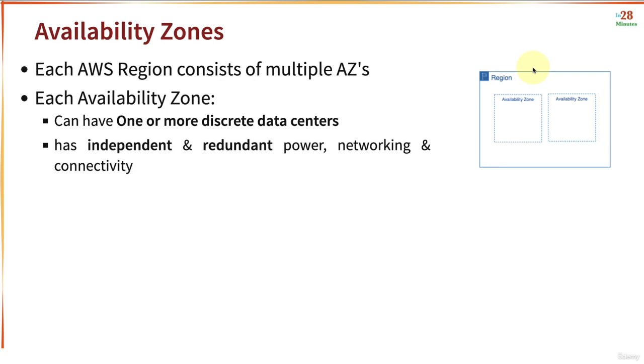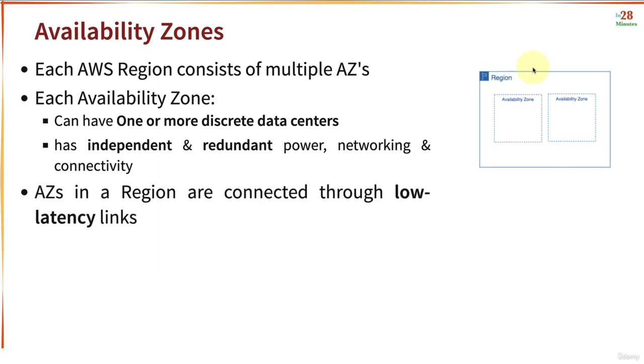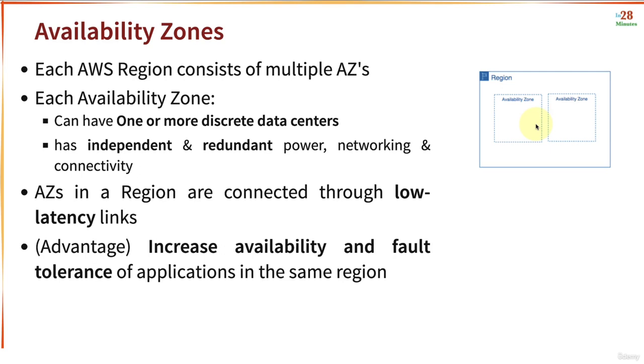Each of the availability zones has independent and redundant power, networking, and connectivity. The chance that two availability zones simultaneously fail is very, very rare. In addition, all the availability zones in a region are connected through low latency links. So there can be very fast communication between applications deployed in different availability zones. The biggest advantage of going for availability zones is increased availability and fault tolerance while deploying the application in the same region. So if I'm deploying my application to multiple availability zones in the same region, even if one of the availability zones goes down, you can serve the application from the other availability zone.